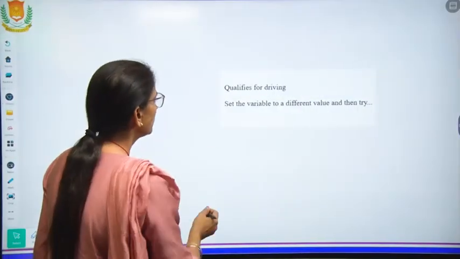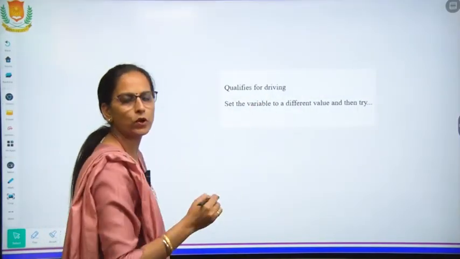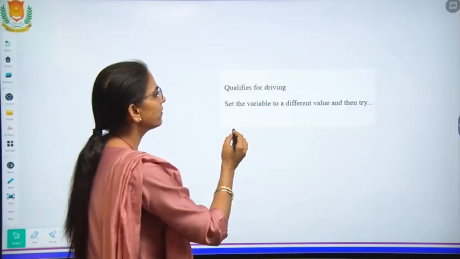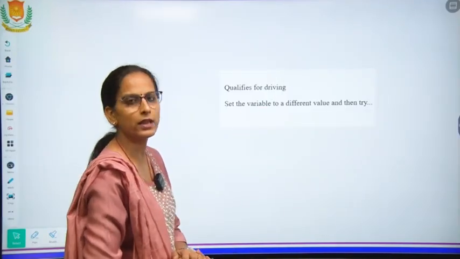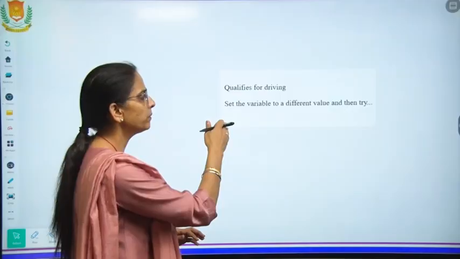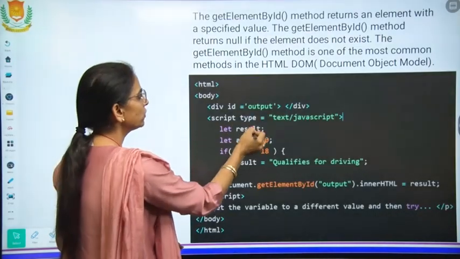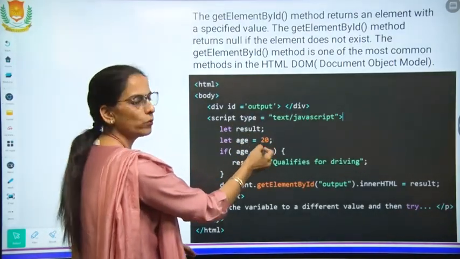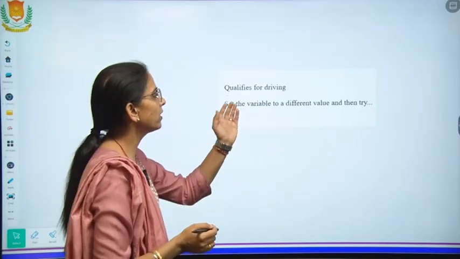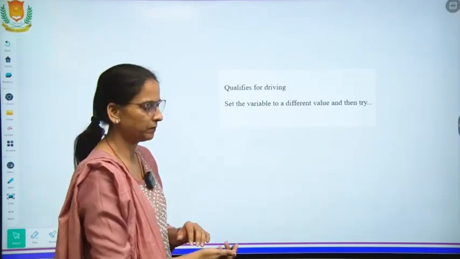So now see the output. Qualifies for driving because age is 20. Set the variable to a different value and then try. Set the variable to a different value means we can change the value to 18, 19, 20, 40 and then you can try what the output will be.